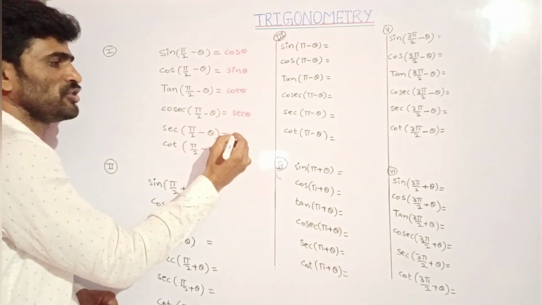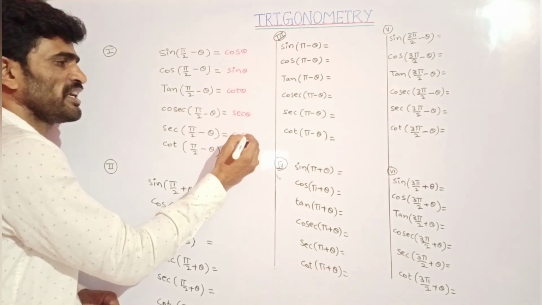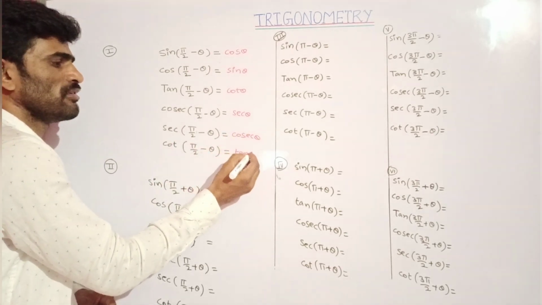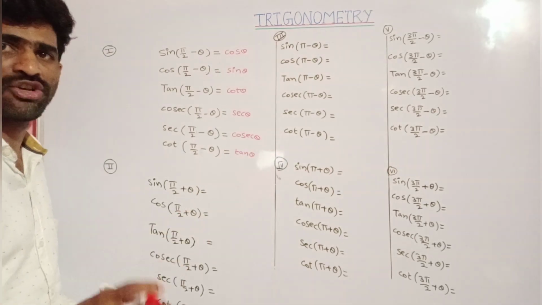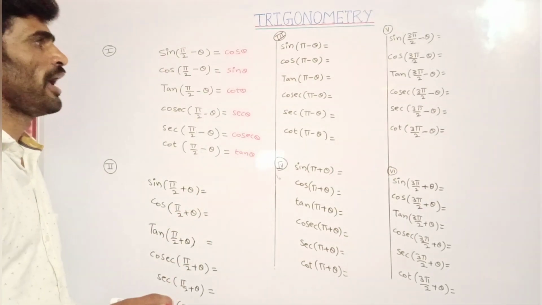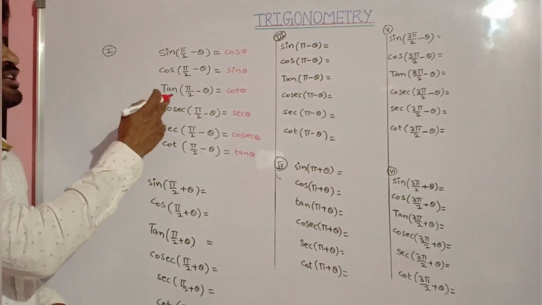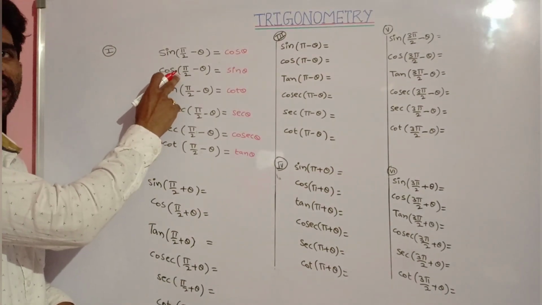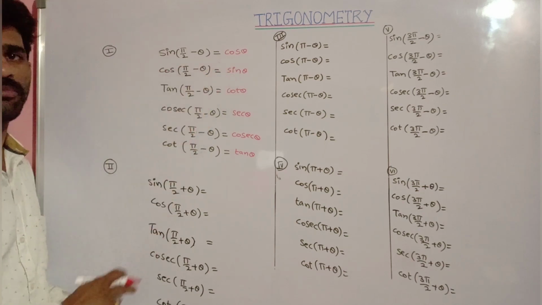Secant theta will be changed into cosecant theta. And cot theta will be changed into tan theta. So in quadrant 1, all the trigonometric ratios are positive, and since n is an odd number, the trigonometric ratio will be changed. That's why we get results in this way.